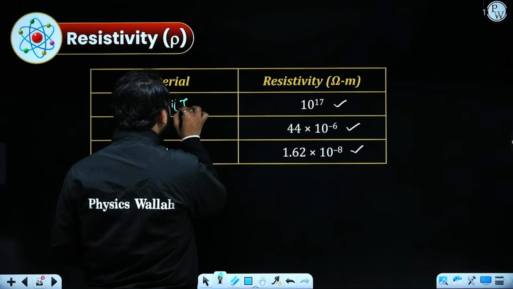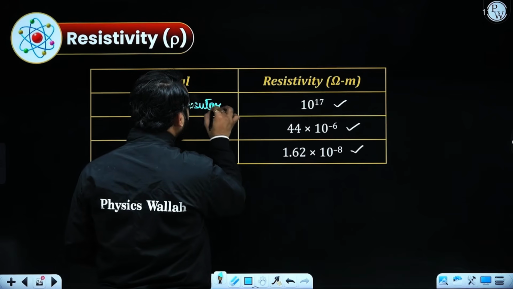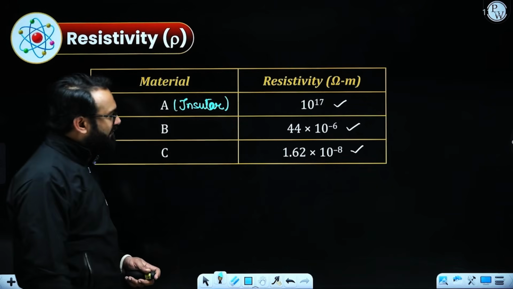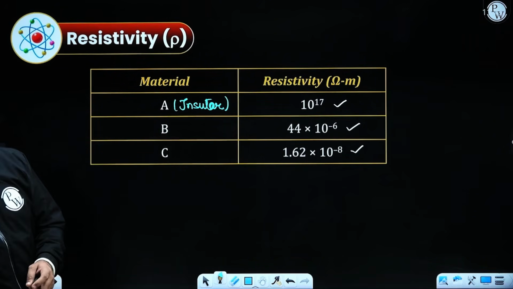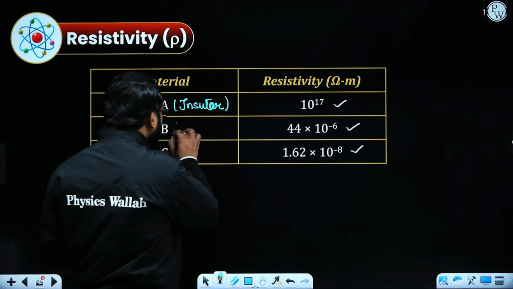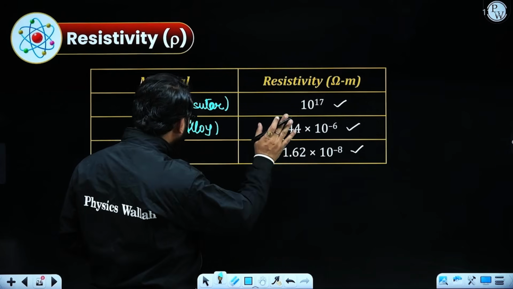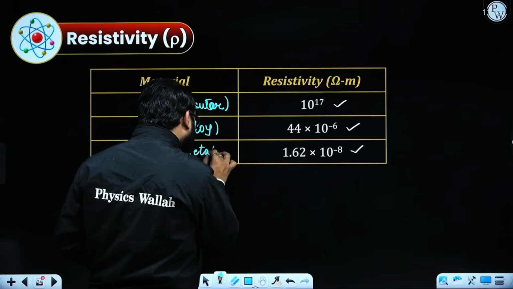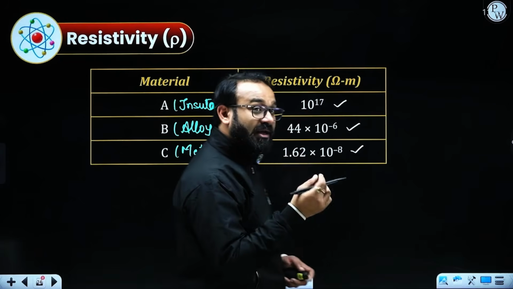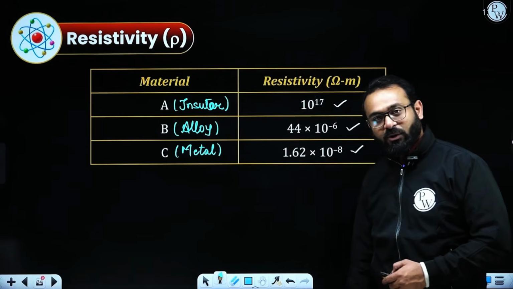So material A is an insulator. Whereas we have an order of 10 to the power minus 6 and 10 to the power minus 8. In that case, B is an alloy, whereas the very low one comes under the category of metal. This is how we can understand what kind of material is being given to us.